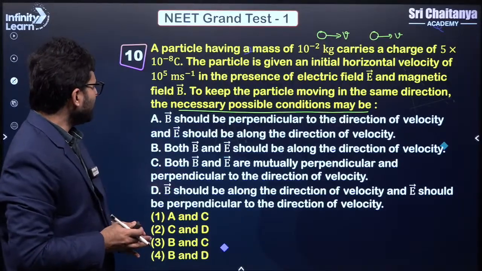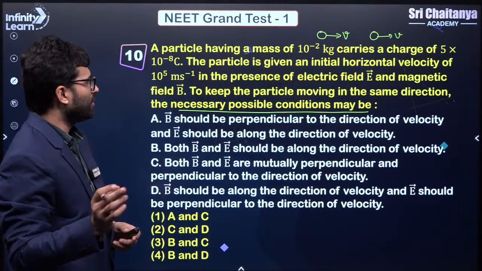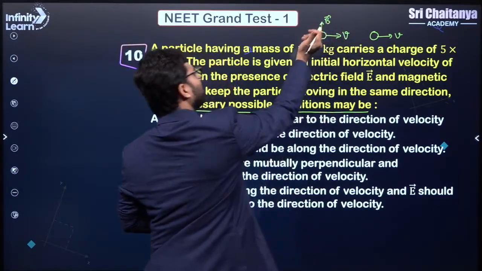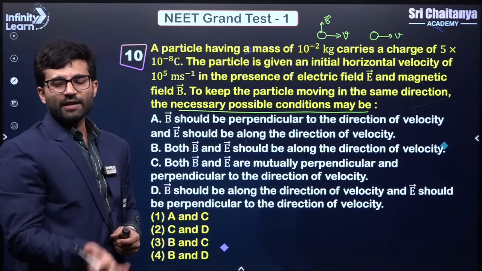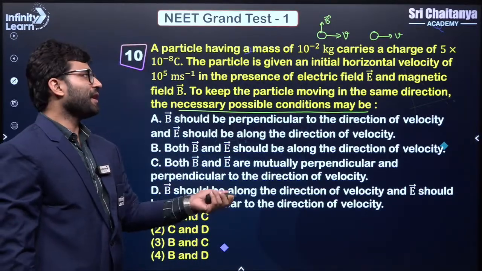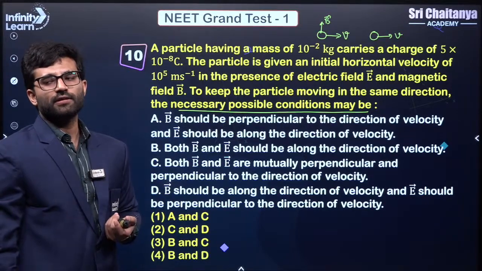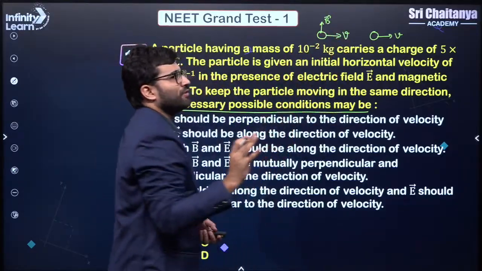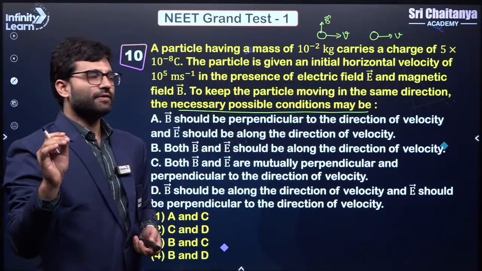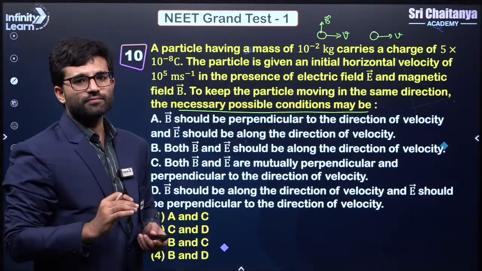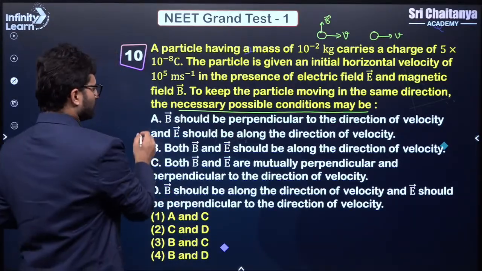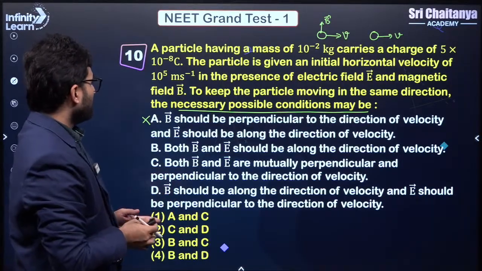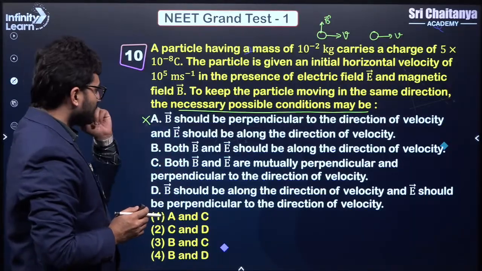Let us see. The first option says that B should be perpendicular to the direction of velocity. If B is perpendicular to the direction of velocity, what will happen? We'll experience a force Q into V cross B, and that force would be perpendicular to the velocity, which means that the particle will start moving in a circle. You might have learned this in magnetism. We don't want any force which is perpendicular to the velocity or at an angle to the velocity. If it comes in any case, it will not move along the same path. So the first option is wrong. Okay, but just a minute. Electric field is also there.